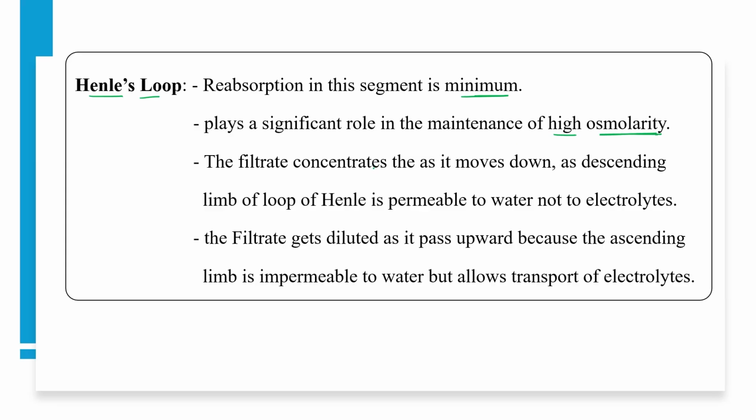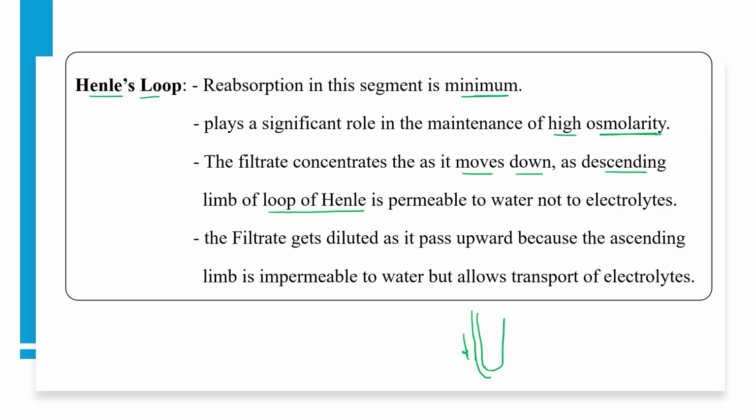Just to maintain high osmolarity, the filtrate concentrates as the filtrate moves down in the descending limb of the loop of Henle, like this is the loop of Henle, as it moves down towards the lower side.